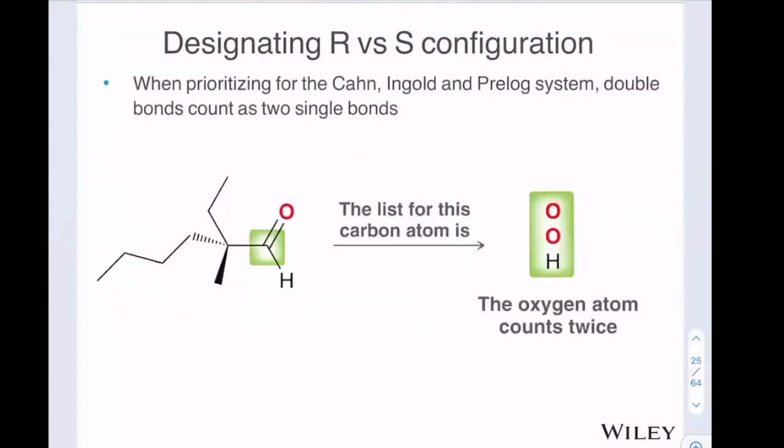When we are looking at examples where we have a double bond, here's our chirality center. We take one step away, we have a double bond to an oxygen. We have one step away, we just have a carbon. One step away, we have a carbon. One step away, we have a carbon. They're all 3 tied. However, when we have that double bonded oxygen, it counts as 2 single bonds to oxygen.